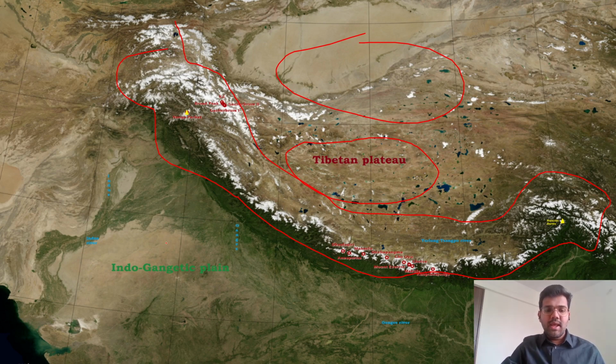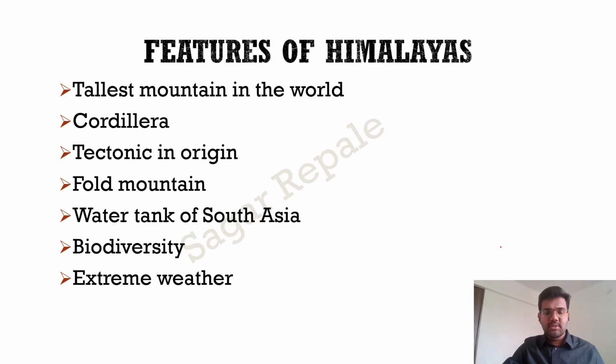Then to the south of the Himalayas, we have the Indo-Gangetic Plain. Indo-Gangetic means a plain formed by the floodplains of the Indus River and Ganga River. Here we have the states of Punjab, Haryana, then UP, then Bihar, and here West Bengal. Then we also include the Brahmaputra plain in the state of Assam. In this lecture, we will talk about the physiographic division called Northern and Northeastern Mountains, that is Himalayas.